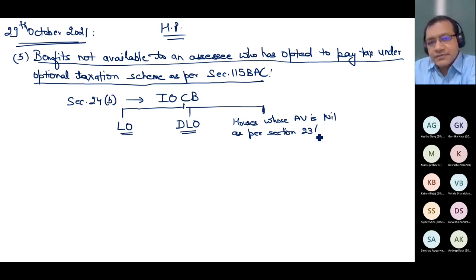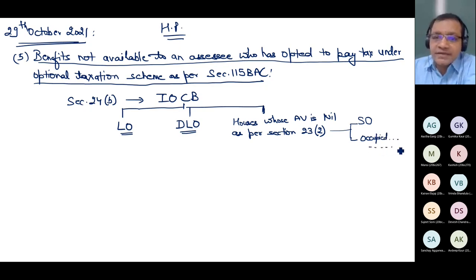Section 23 subsection 2. This is the third category. And in this category, self-occupied is only a part of this category. Otherwise, the property which is not self-occupied but could not be occupied because of employment, profession, etc., that is also covered under this main category.